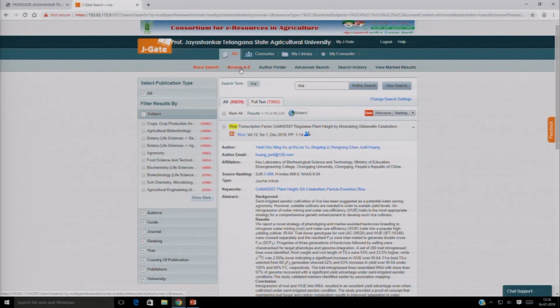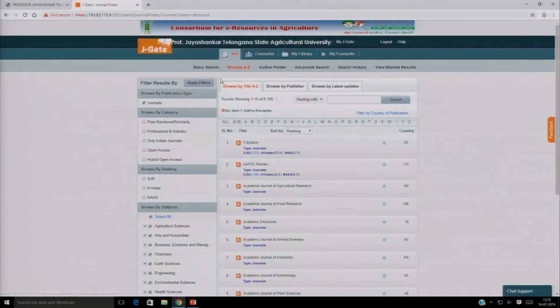Next we have Browse Journals. Here you can see how many journals are available, nearly 6,190 journals. Journals are arranged alphabetically, and you can search by journals starting with a letter, or you can search by containing also. Two options are available in this one.